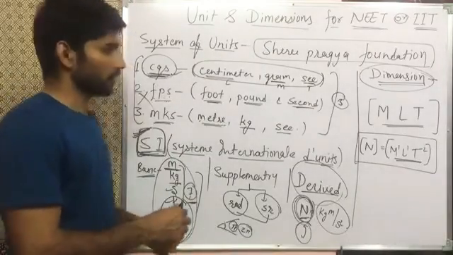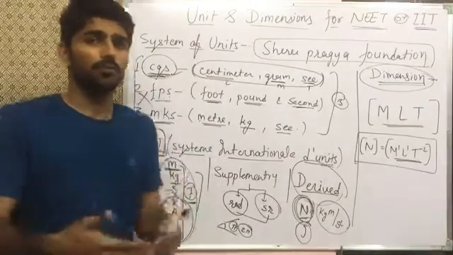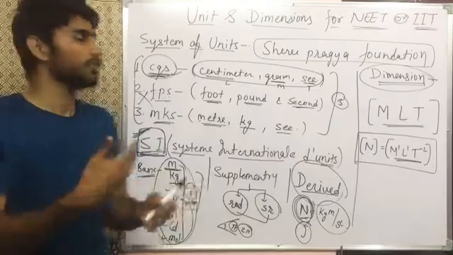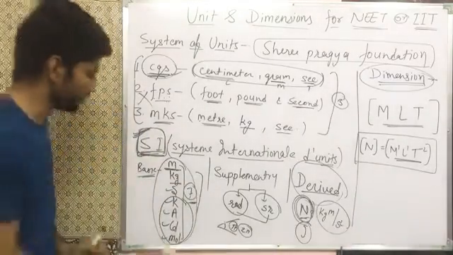Here we come to the point of how questions are asked, or how many types of questions are asked in the examination.